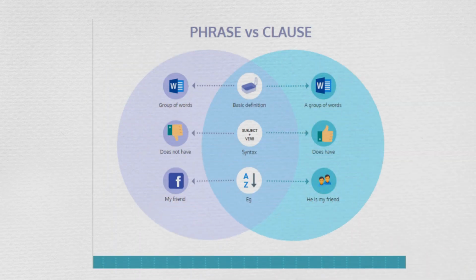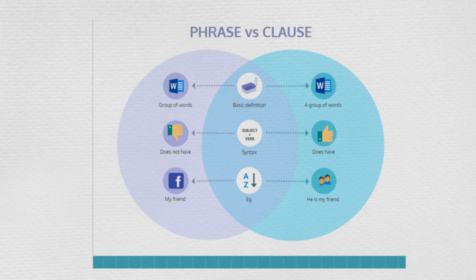Now, considering the differences between phrase and clause, phrase and clause both are a group of words. So where does the basic difference lie? Let's try to understand with an example. As discussed earlier, my friend is an example of a phrase which consists of a subject but no verb.